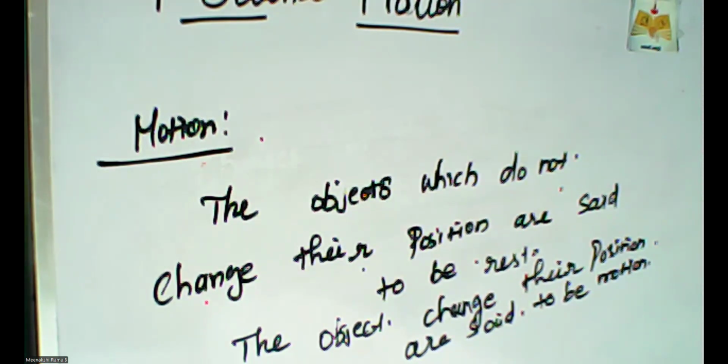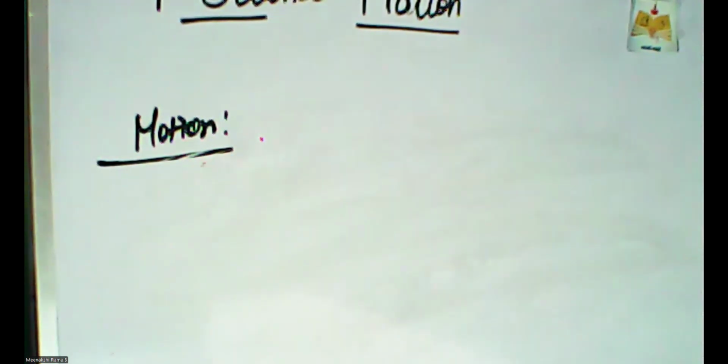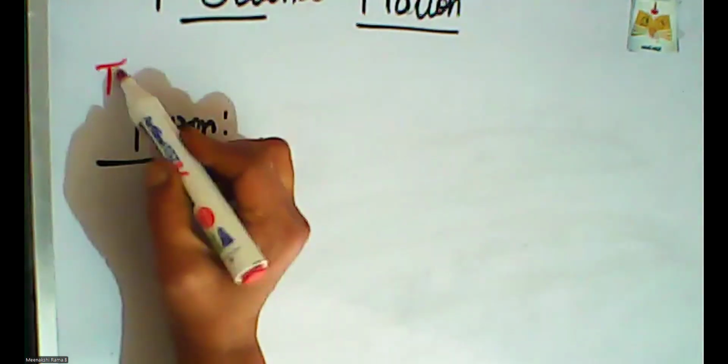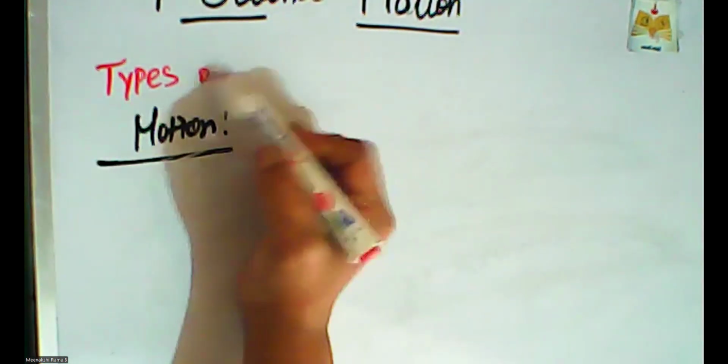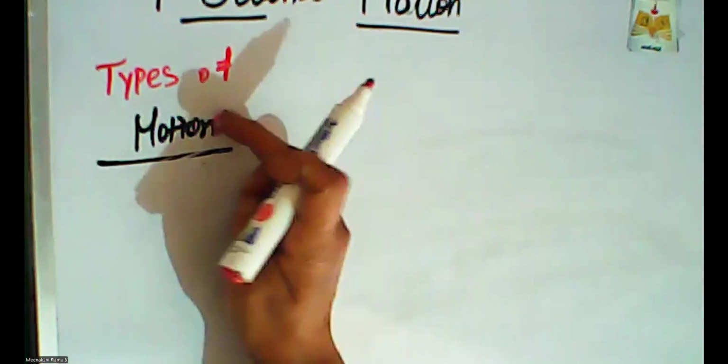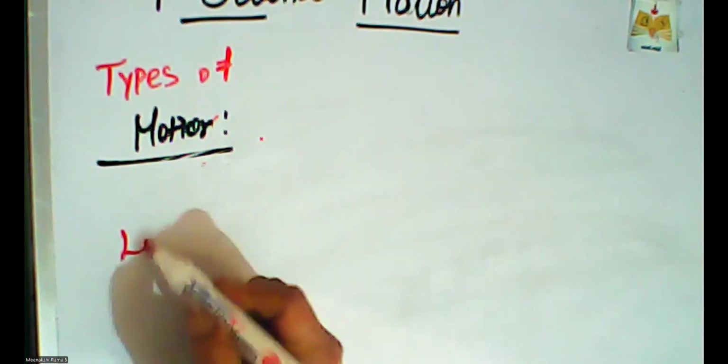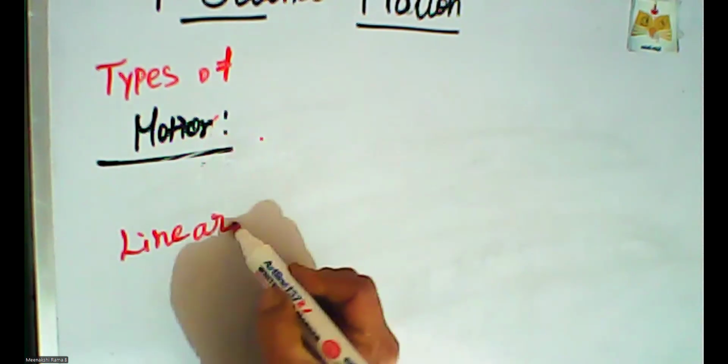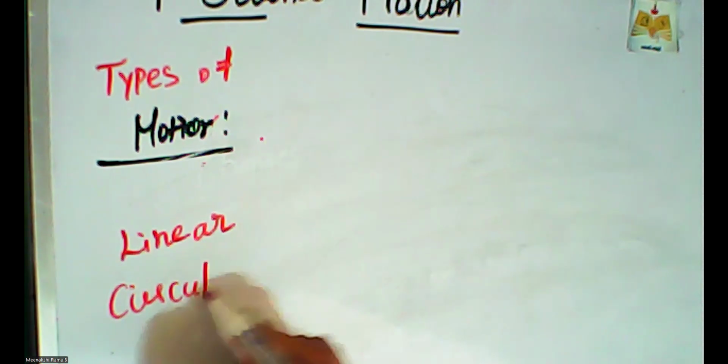Okay, so motions are of different types. There are different types of motion. What are the types of motion? One is linear, another one is circular, and then oscillatory.